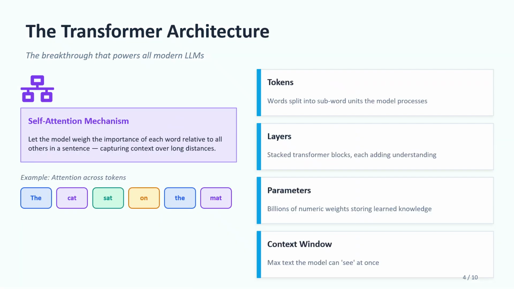Let's understand how the model understands full sentences. When we read a sentence, we don't just read word by word. We understand relationship between words. The model also works in a similar way. For example, if we take a sentence like "the cat sat on the mat because it was tired." Here the word "it" refers to cat. Now, how does the model understand this?